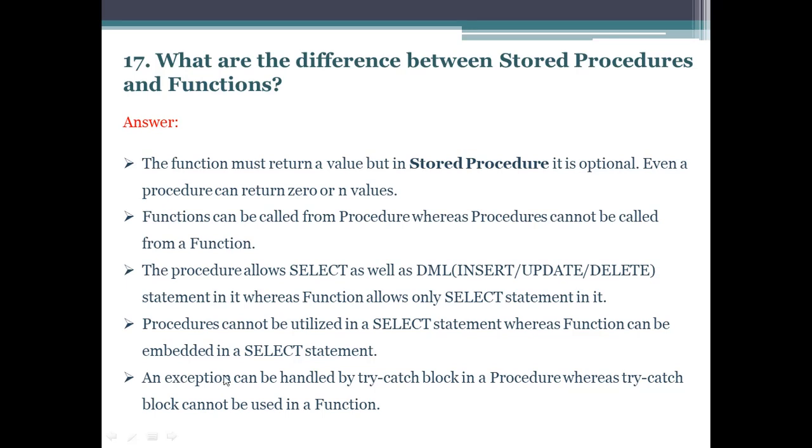And the next important difference is an exception can be handled by a try catch block in a procedure, while a try catch block cannot be used in a function.